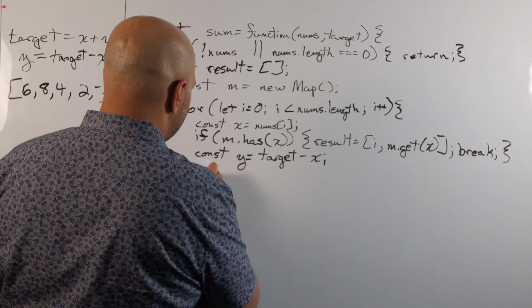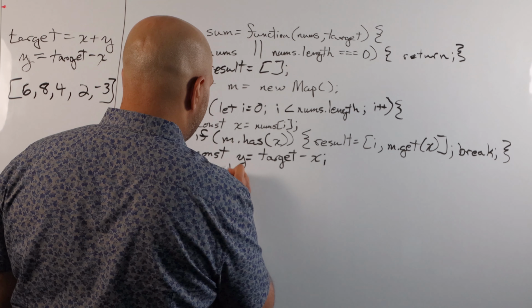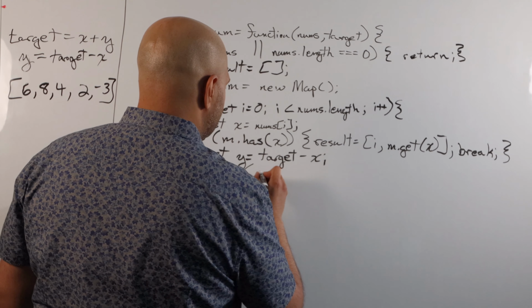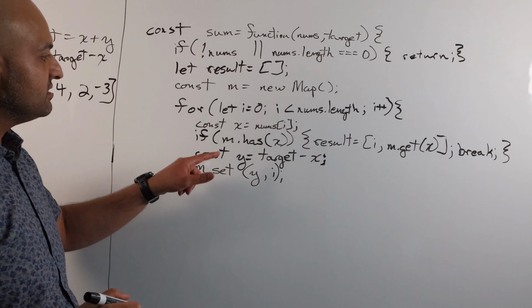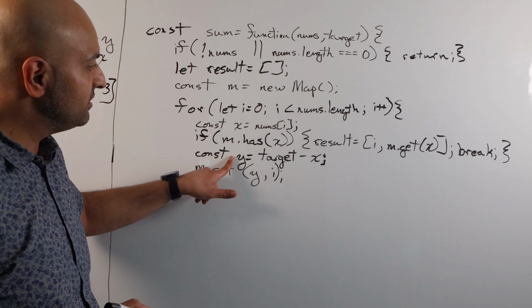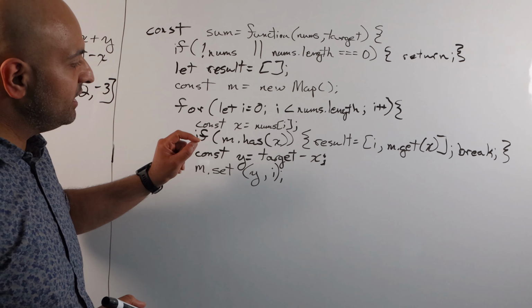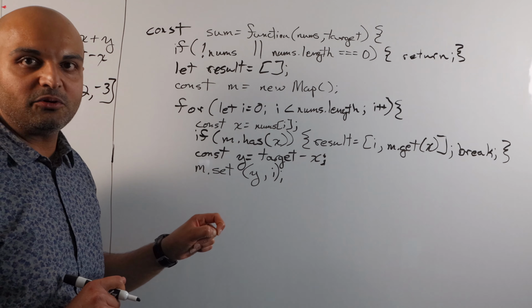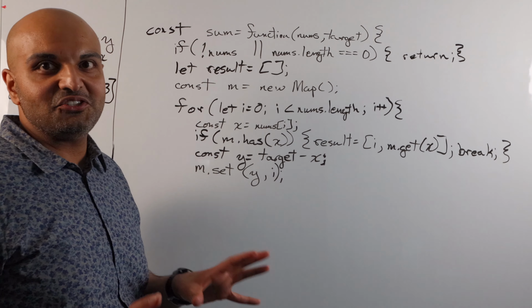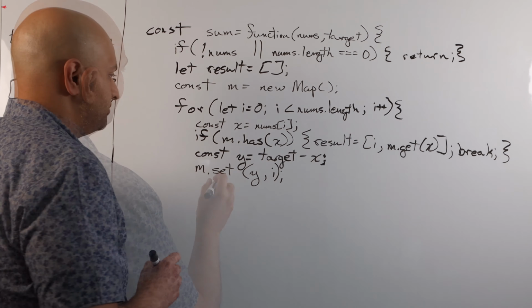Let's save that in our map, where the key is that counterpart value and the index is the current index. That's not x.i, that's supposed to be a semicolon, sorry. Basically what we're saying here is if we ever come across this counterpart value later on, then we know that the index of the current value will be its counterpart. It'll make a little more sense in just a second once I finish the code.